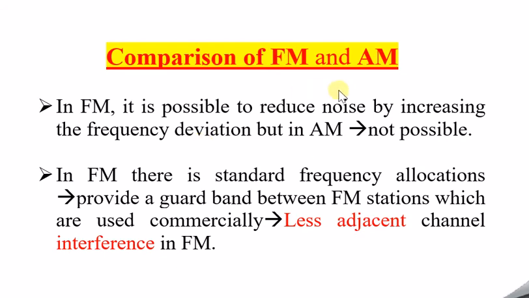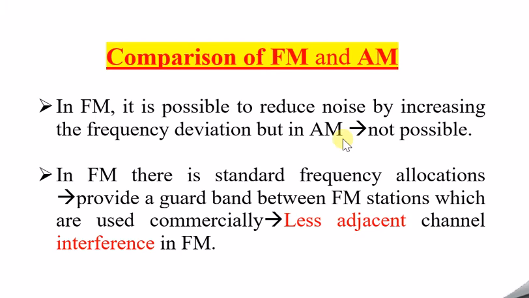But in AM wave, we don't have a chance to increase the frequency deviation. Why don't we have a chance, as we have in the case of FM? Because it's a basic thing. In AM wave, we are only increasing or decreasing the amplitude of the carrier signal in accordance with the message signal.